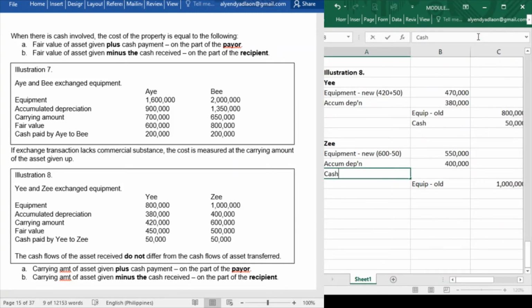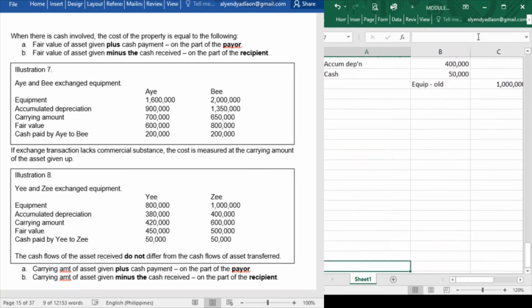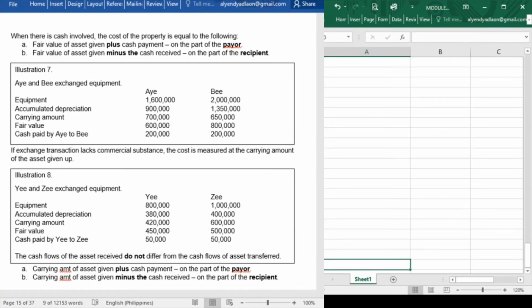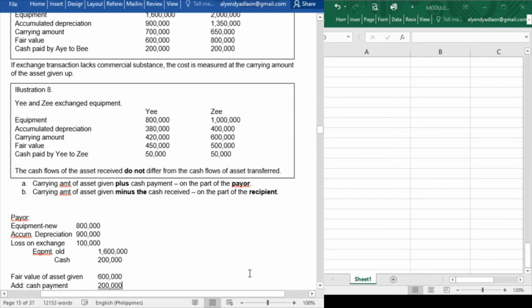So debit cash of 50,000. If you're going to add 550 plus 400 plus 50, that is 1 million. Okay, so this is how we journalize our exchange transaction. Alright, now let's proceed to the next way of acquisition.